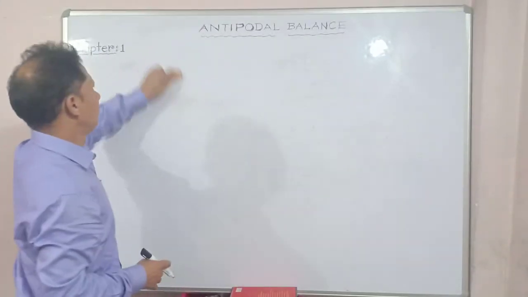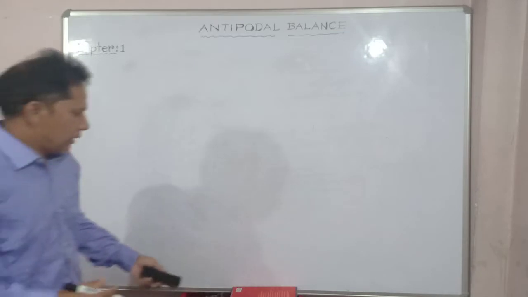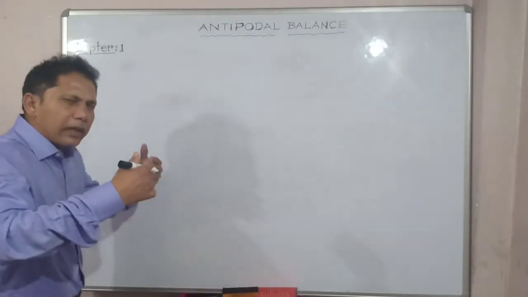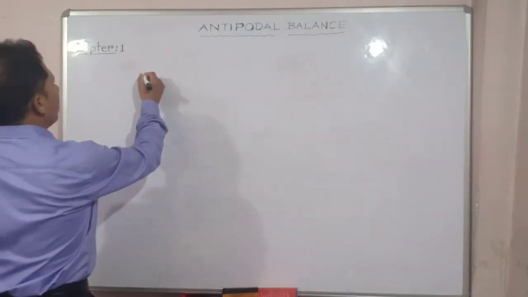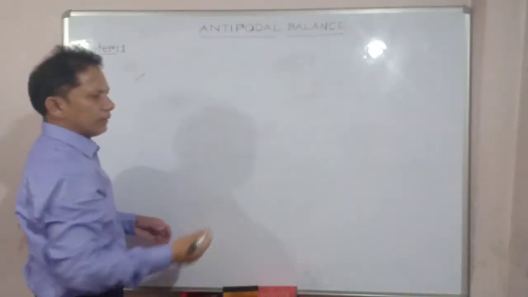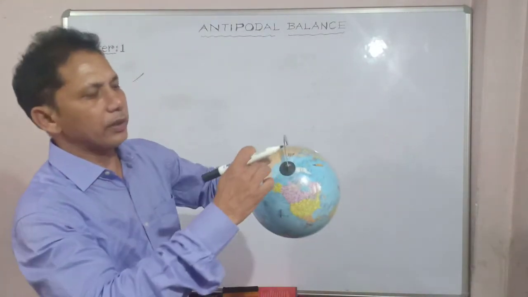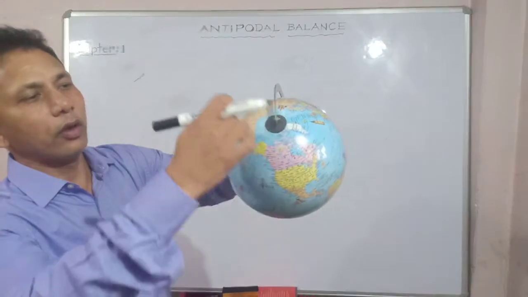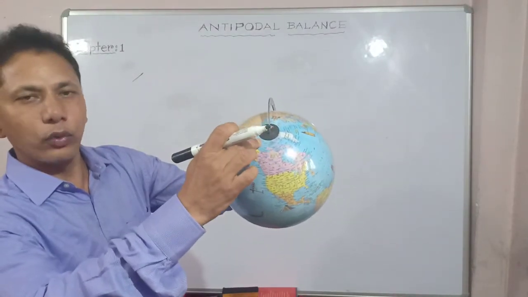Now see. I'd like to give you a clearer view. See, one by one, the proofs, if you want to learn it thoroughly. Let's see your globes once again. You see, on the North Pole, what is there? The Arctic Ocean.